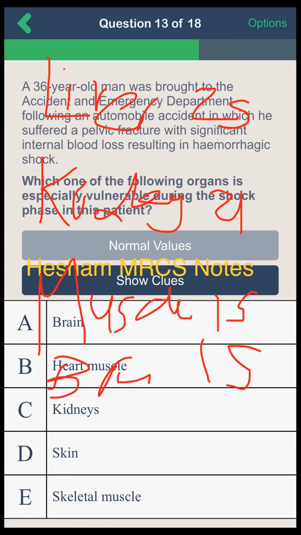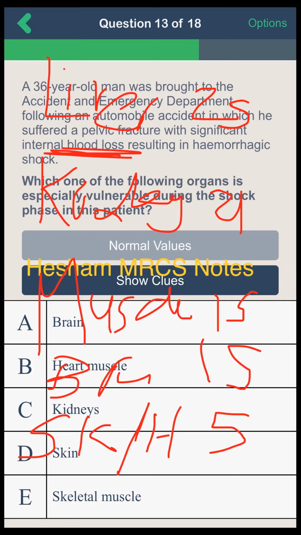Then the skin and heart muscle are 5%. You should remember this. This is important.